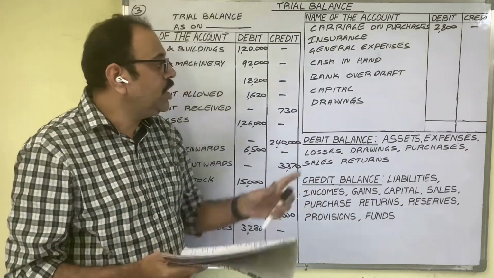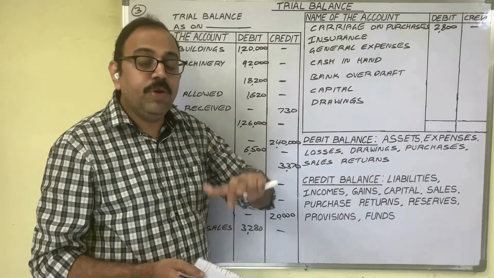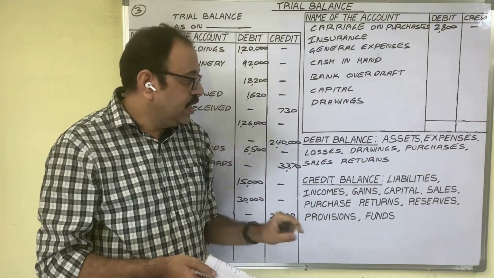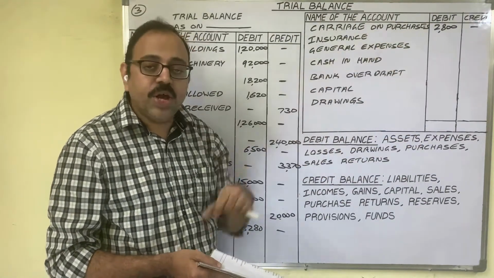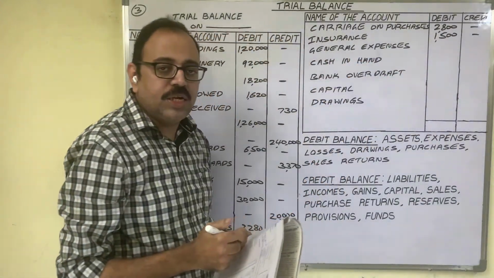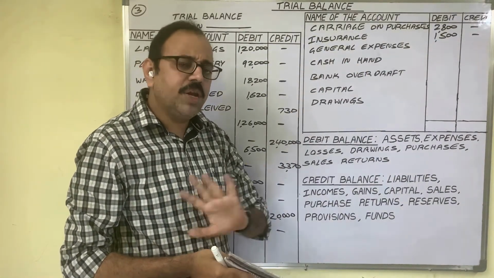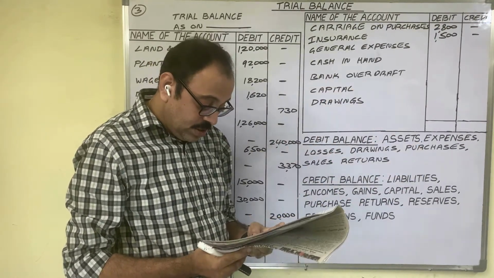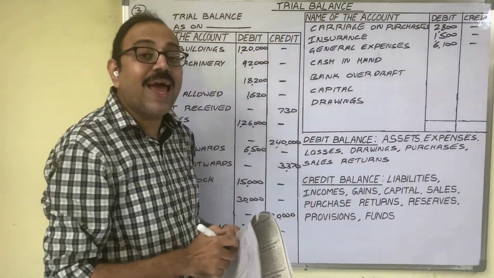So whenever insurance word is given, you should understand that we have taken insurance policy and we paid a premium to insurance company. So insurance premium paid is one expenditure which shows a debit balance. So in debit column we have to write the amount 1500 rupees. Next, general expenses. Some small expenses which are related with our business. Common expenses. Expenditure shows a debit balance. Now in debit column we have to write the amount. Amount is 6100 rupees.